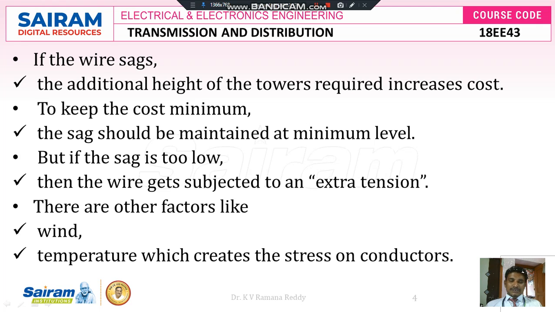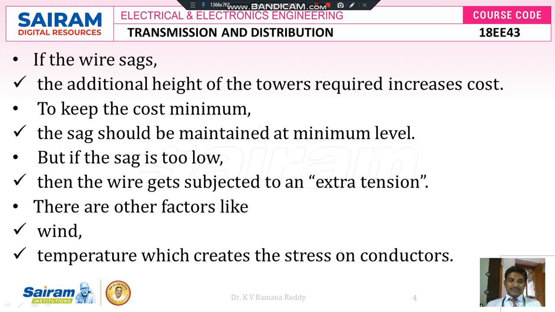So while we are constructing a transmission system, for example, if you take 2 successive poles, between the 2 successive poles there exists a conductor. The minimum sag is permitted between the 2 successive poles of a required span. If there is a minimum sag, then it has the withstand capability against wind and temperature. During summer, the length of the conductor per unit centimeter expands. During winter, there is contraction.